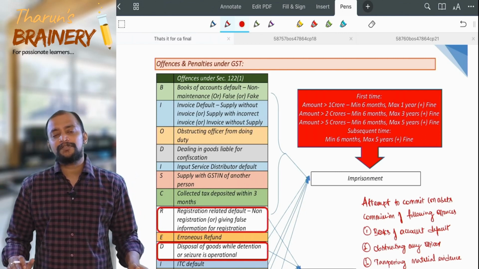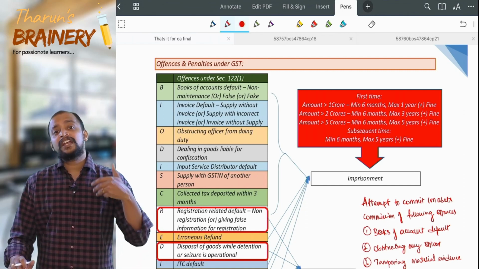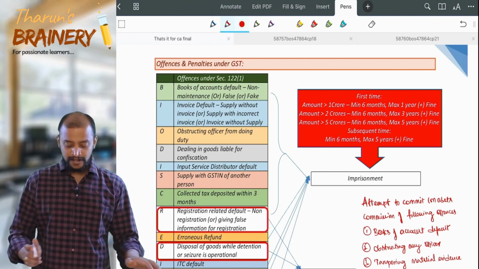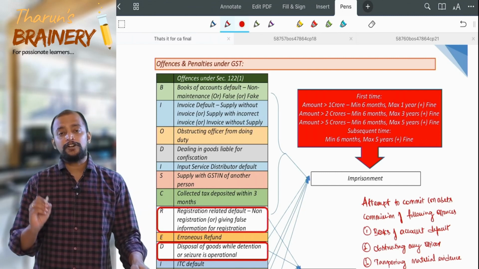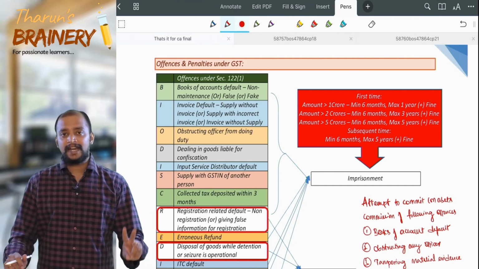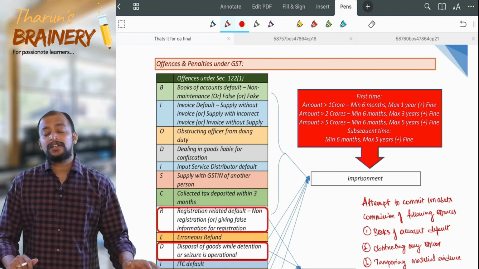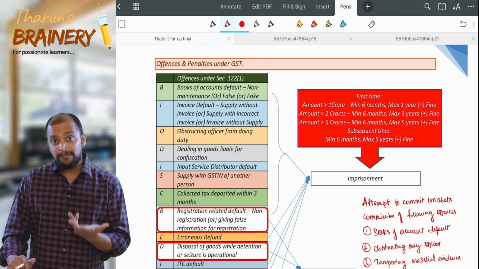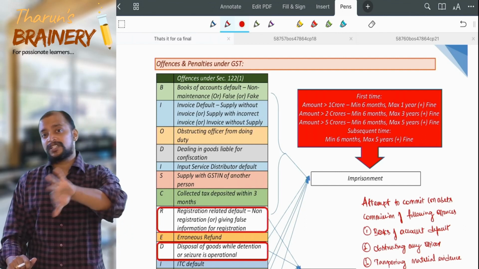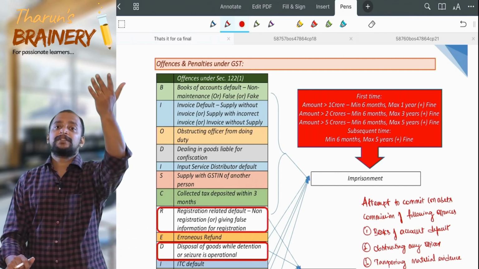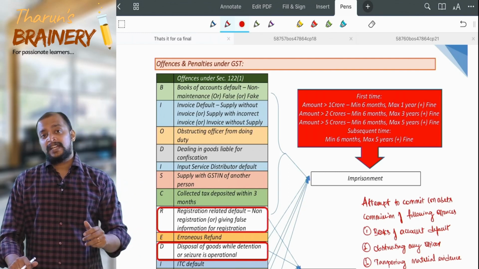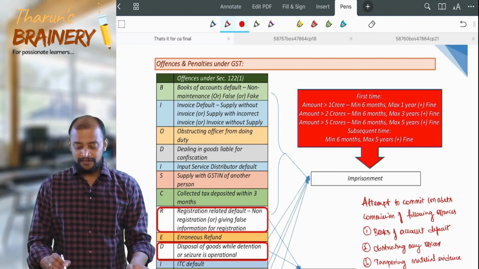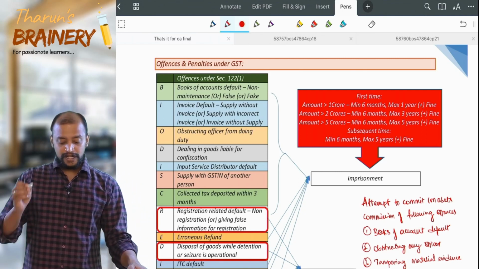What will be there in this books of accounts default? Not maintaining books of accounts, or maintaining false books of accounts, or faking the books of accounts. Books of accounts default: non-maintenance or false or fake books of accounts. Then second, I, invoice default. What is invoice default? Making supply without invoice, or giving invoice without supply. Why would I give invoice without supply? So that the other person can take ITC. Then giving invoice with wrong details. So incorrect invoice: supply without invoice, supply with incorrect invoice, or invoice without supply.